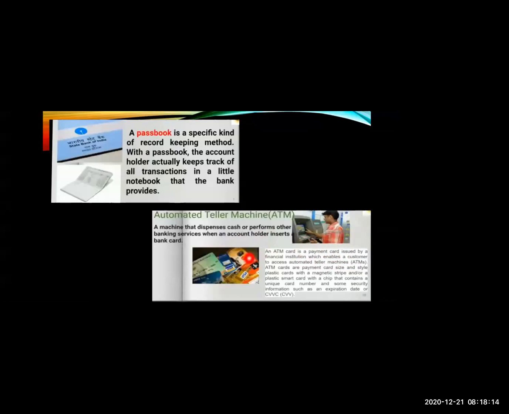Now, with this ATM card, whenever you require money immediately, you can go to the ATM machine. See, the full form of ATM is automated teller machine.